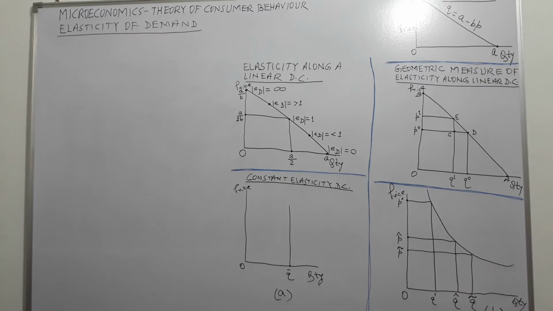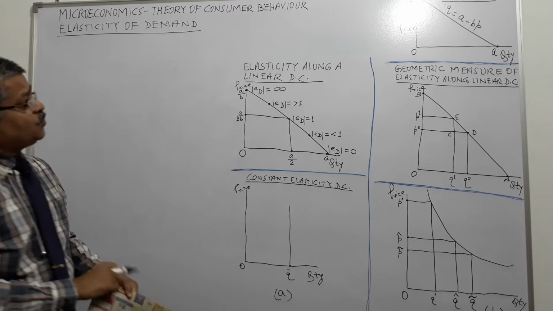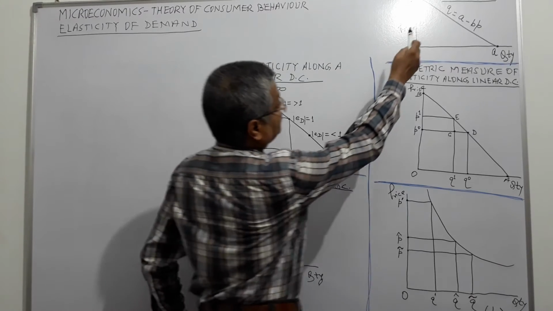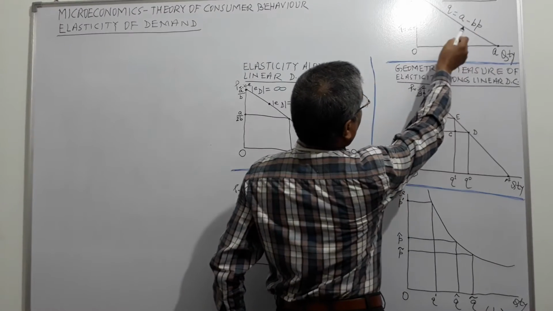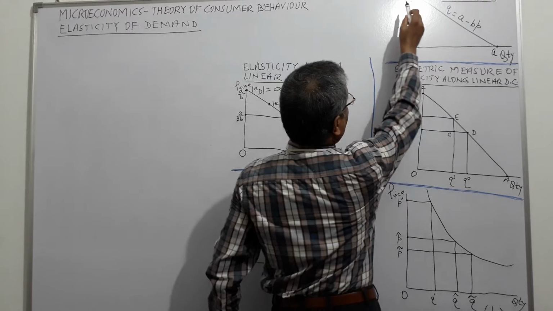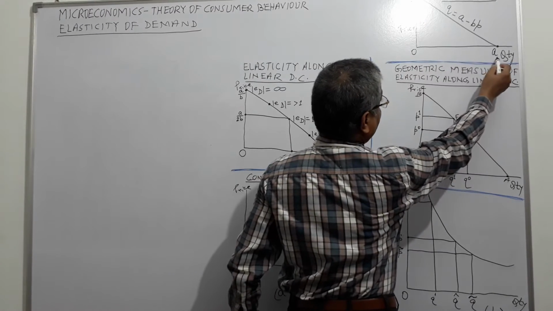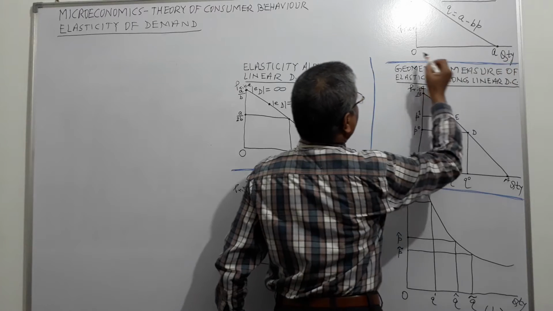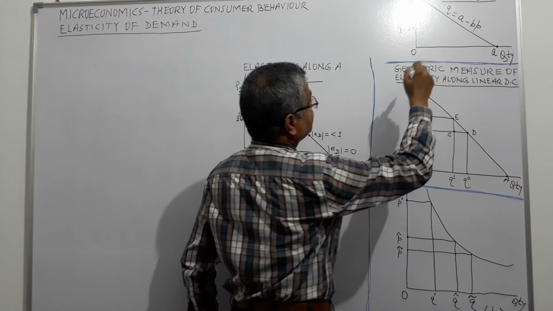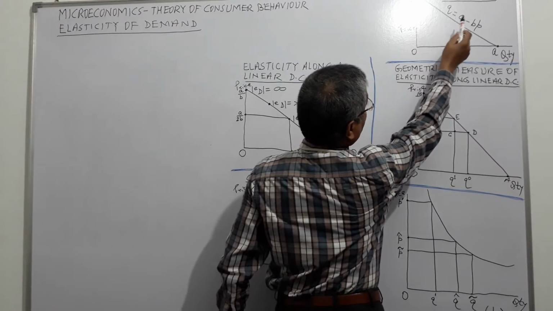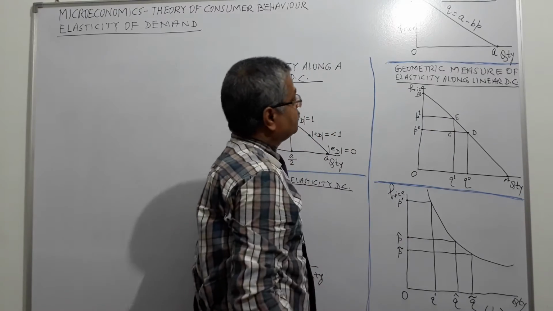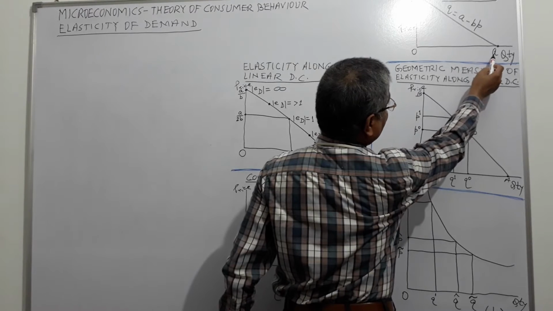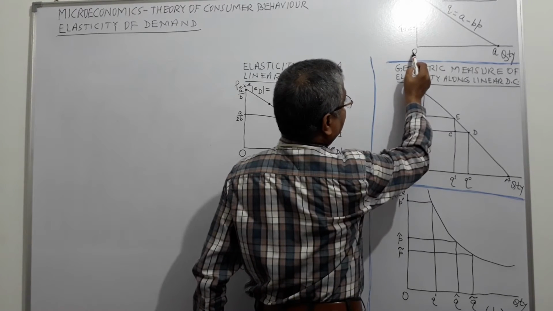Next, you would have seen earlier, in our earlier video, this is the linear demand curve. O, A upon B, A. The horizontal axis is the quantity, vertical is the price, right? Quantity demanded is equal to A minus BP. At O, quantity demanded is A at this price.